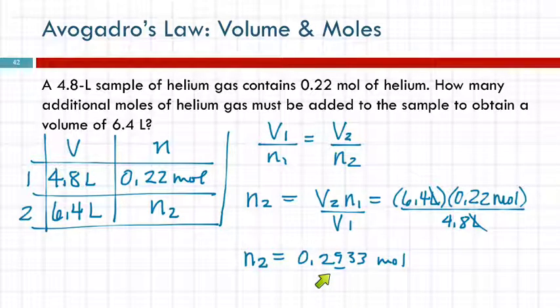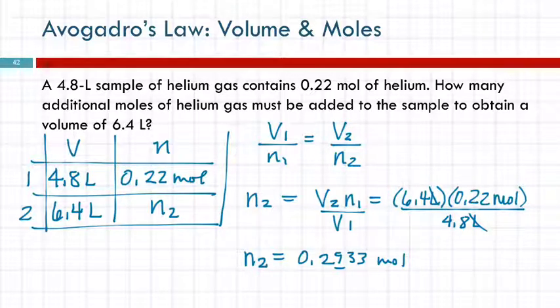The total moles when it is 6.4 liters. So we've got the sample, maybe it's a balloon, and it's at the correct volume now. What we calculated was the moles of gas that are in that sample at the correct volume. The question asks, how many moles do you have to add?